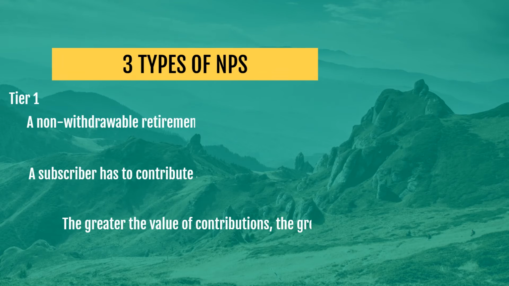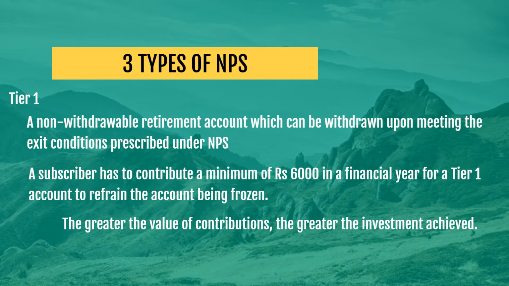In fact, there are three types of NPS: Tier 1 account, Tier 2 account and Swavalamban account. We can discuss about each type one by one. Tier 1 type has limitations on withdrawal. Tier 2 is a voluntary scheme in which full withdrawal is allowed.